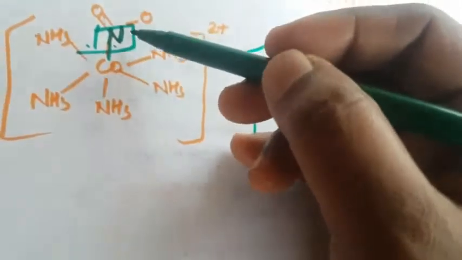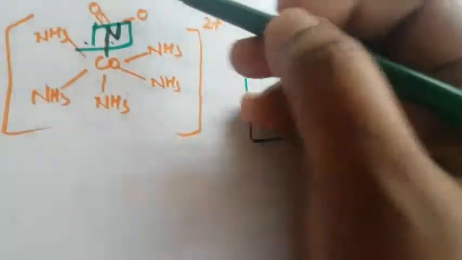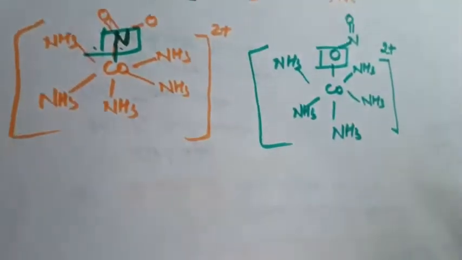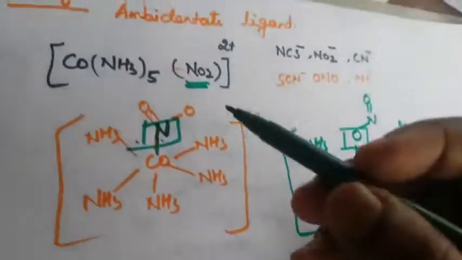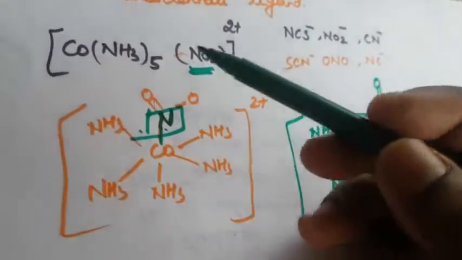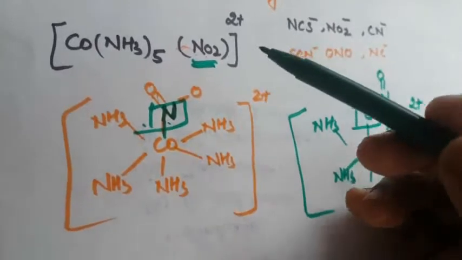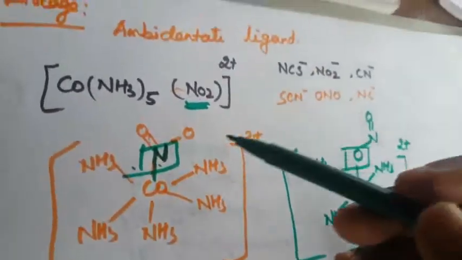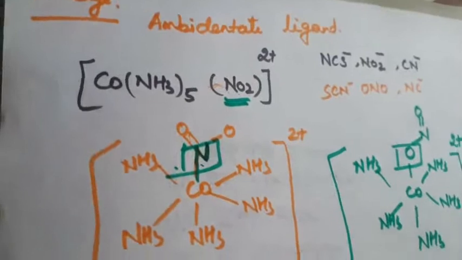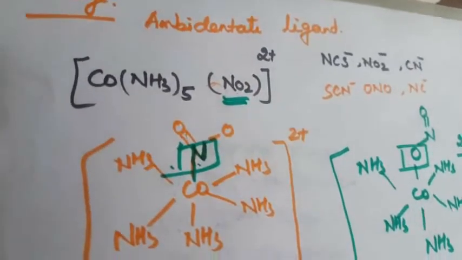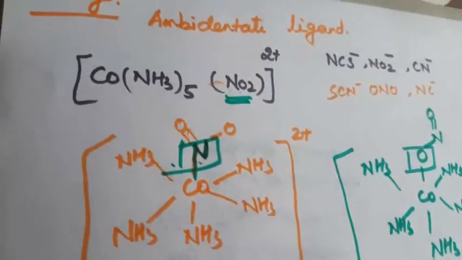It is the same ligand. The NO2 is linked with the central metal atom in two different ways, so it is called an ambidentate ligand, and this is called linkage isomerism. What is meant by linkage isomerism? When an ambidentate ligand is bonded to the central metal atom through either of its two different donor atoms, that is called linkage isomerism. Okay, next one is coordination isomerism.